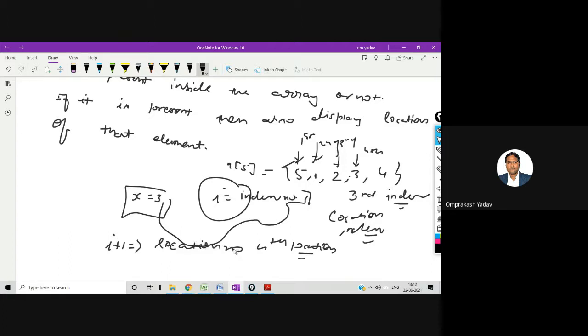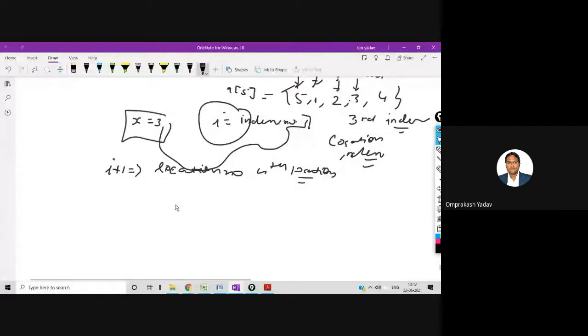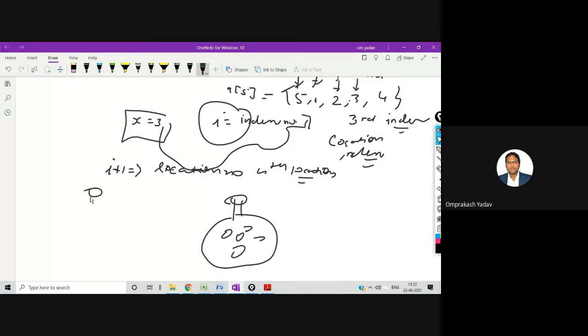Now what trick can I do, what algorithm can I apply over here to just search whether the element is present inside the array or not? So I can do one sequential search. It's like I'm having all these elements in my bag, and one by one I will remove the elements from the bag, and in the second hand I'll be holding my x element. So let's say I'm having one bag, and in this all these elements are there: 5, 1, 2, 3, 4.